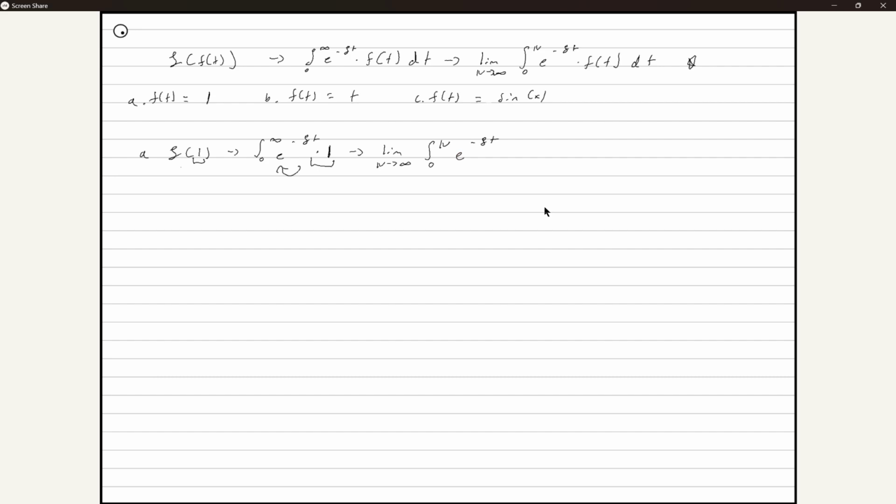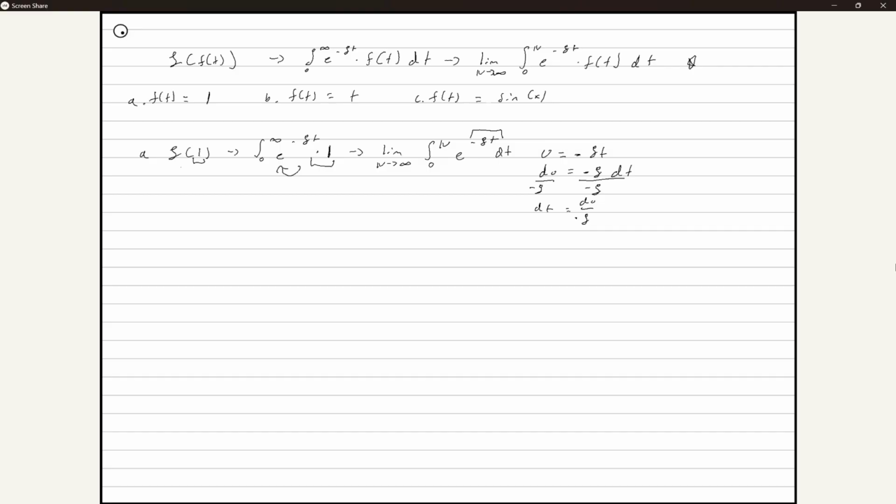Now, this is just a simple u substitution. All that really means is we're going to take this part and substitute it with u. So we make u equal to negative s t. Let's take the derivative of this: du is equal to negative s dt. You divide by negative s, which means dt is equal to du over negative s.